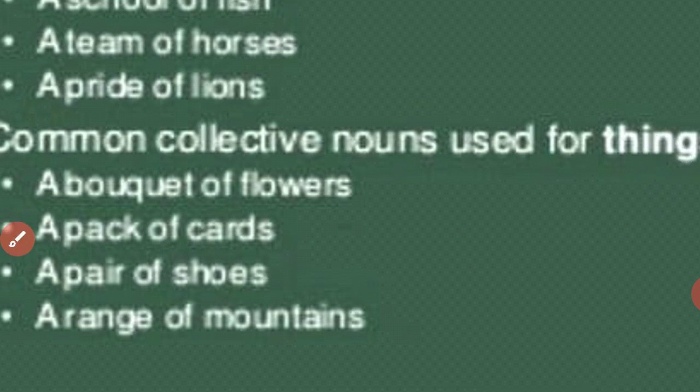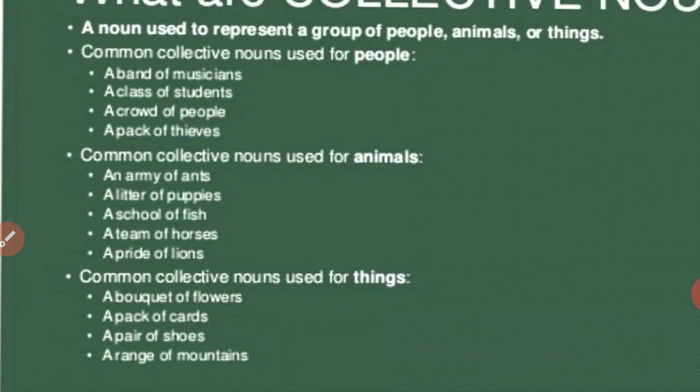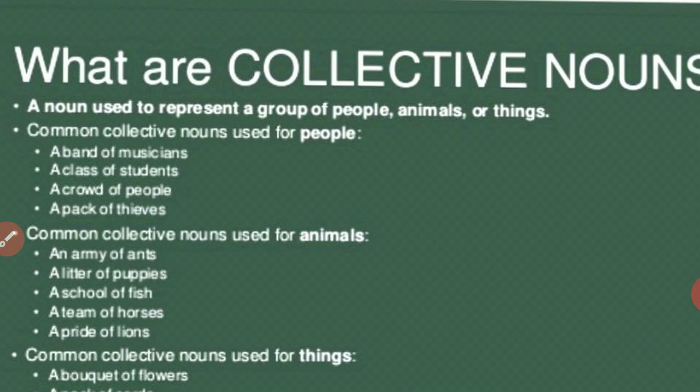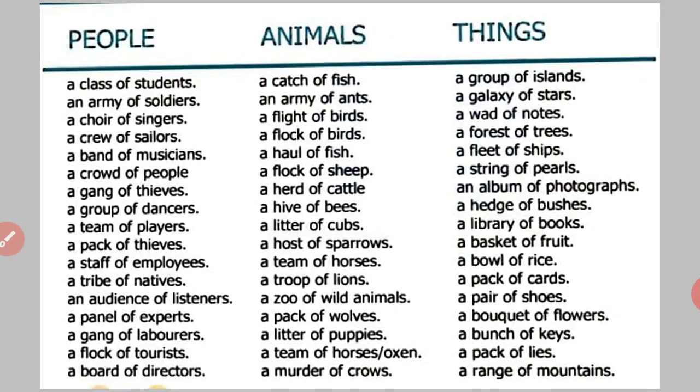Getting? A pack of cards. Do you know playing cards? So a pack of cards. All these are examples of collective nouns. There are many collective nouns you must know. Look, for people, for animals and for things.